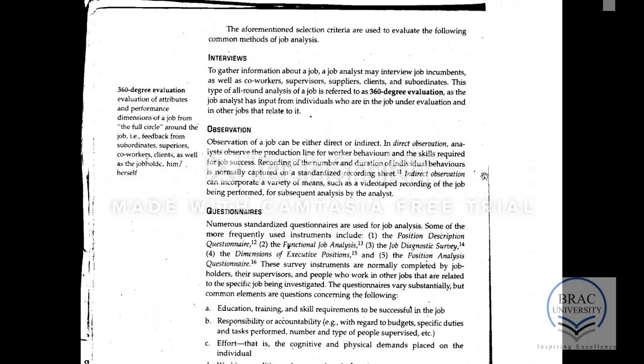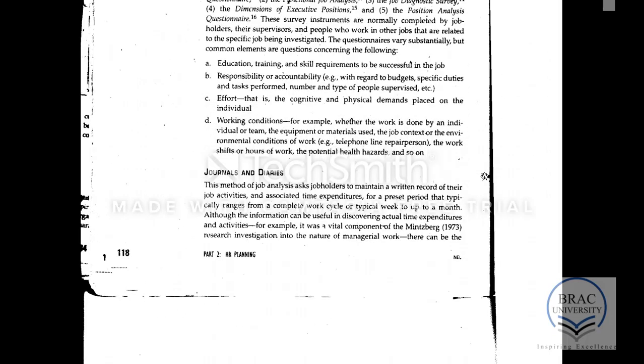These are some of the methods for collecting data. One is interview, that means interviewing the job holders who are doing the job. Then we have observation, which means observing the persons who are doing the jobs. Questionnaire is another method where a list of questions is given to the job holder and they fill it up. Then a journal or a diary might be used, given to the job holder. They do their job, keep note of their things during that, and from there the information is collected.